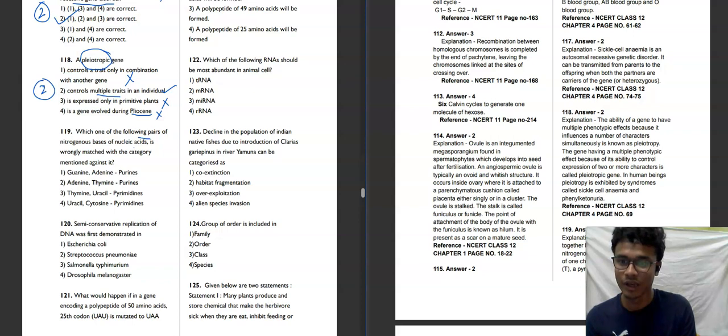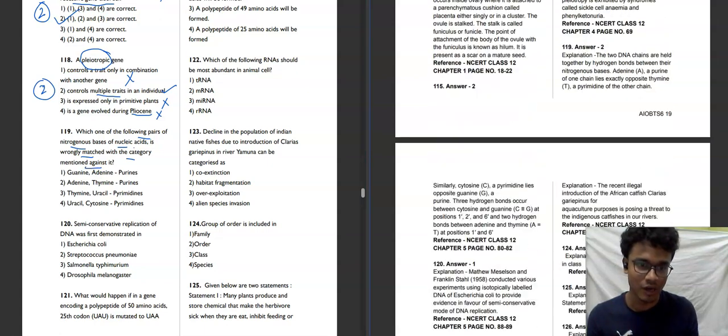Which of the following pairs of nitrogenous bases of nucleic acid is wrongly matched with the category mentioned? So you need to find the wrongly matched. Guanine, adenine, purine. So one trick I will give here. During my time, our biomolecules sir also kept the same trick: आग अगर लगानी है तो पूरी लगाओ. So purine, suppose this is purine. So adenine and guanine, this is AG, AG, AG. And then pyrimidine will be another three: cytosine, uracil, thymine.